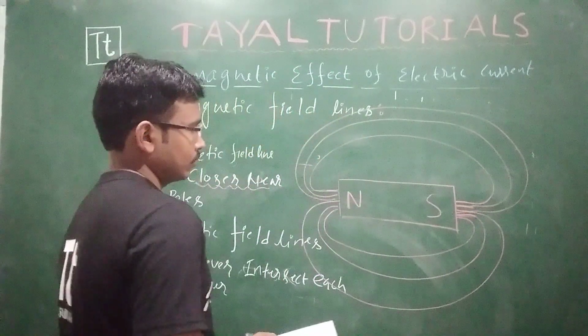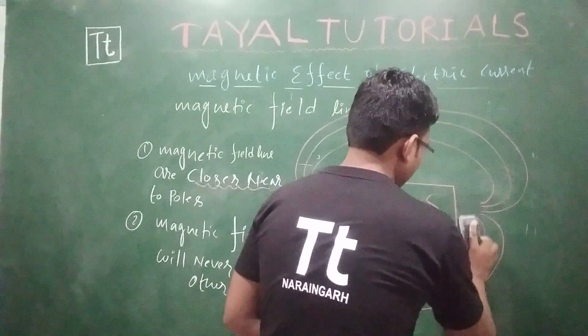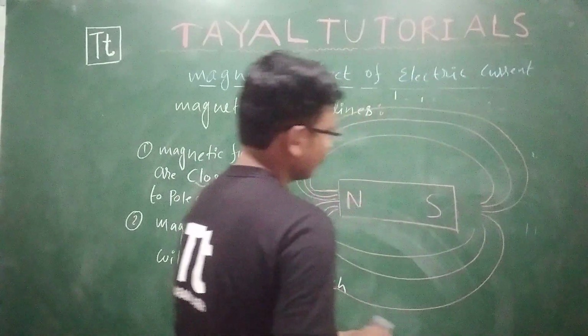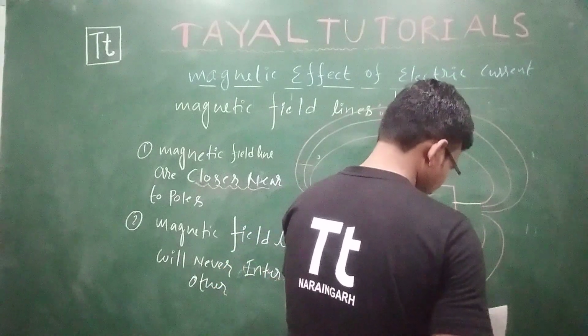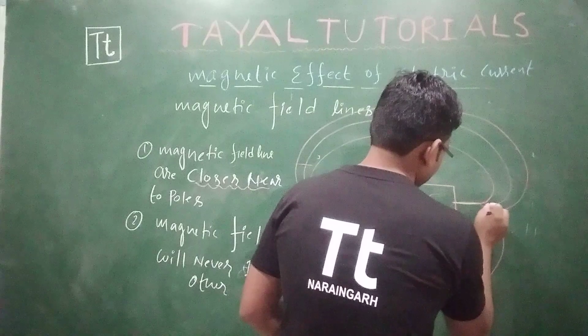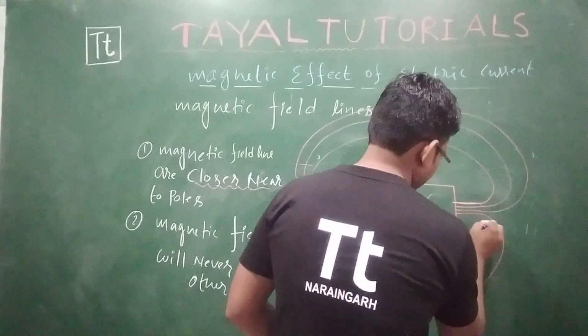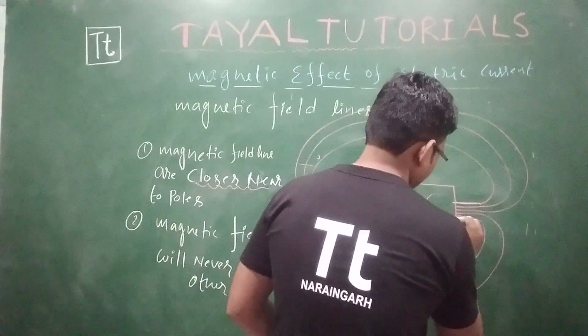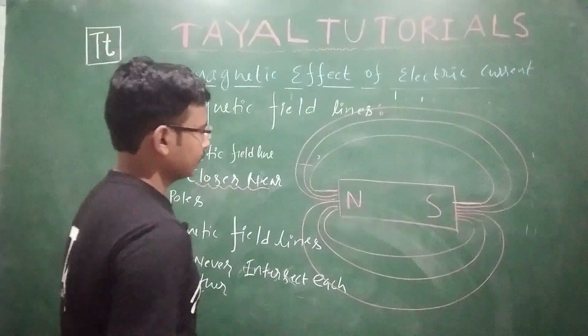So it should not intersect each other. Magnetic field lines should not intersect each other, so we should take care of that.